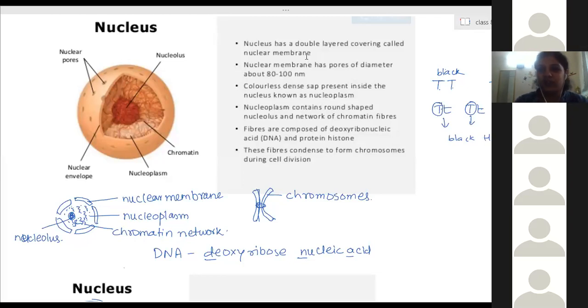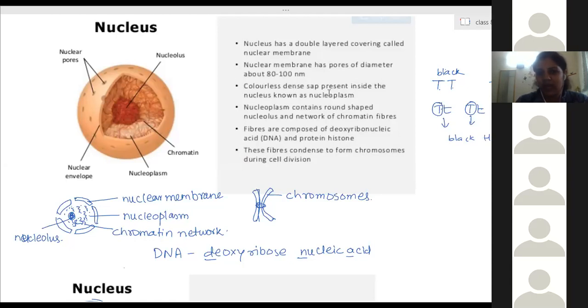So here, the nucleus has a double membrane, a double layer boundary. This layer we call a membrane. So the double layered covering is called the nuclear membrane. The nuclear membrane has pores of this diameter, and through that the exchange of substances takes place.